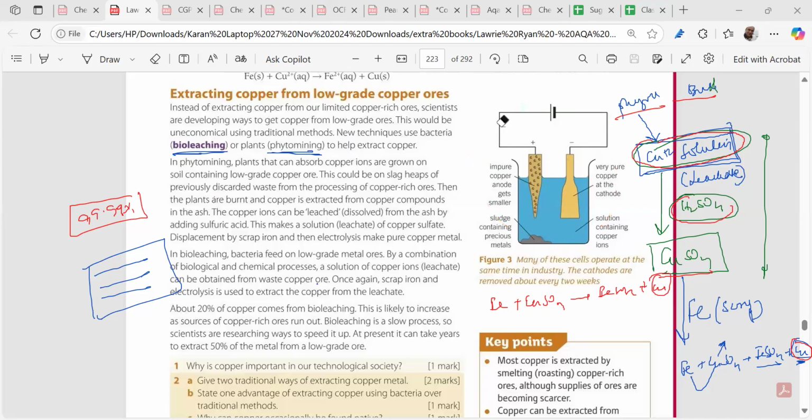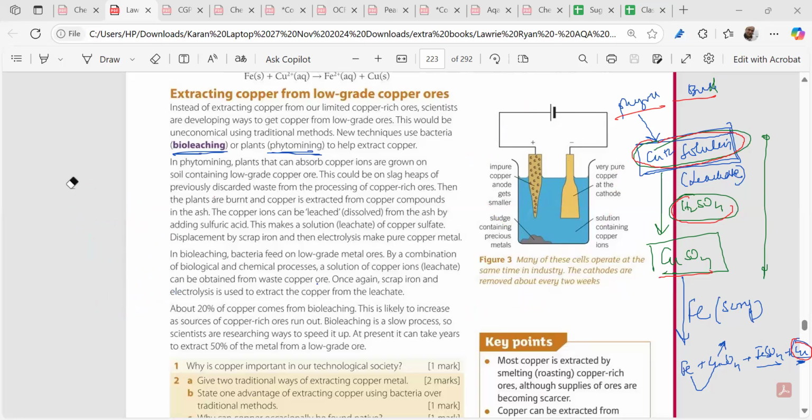Everybody is clear now. In phytomining and bioleaching, both processes are the same. In phytomining, we grow plants in the low grade ore soil. Slowly, with months and years, the copper 2 plus ion from the low grade ore soil gets deposited in the plants. Is it clear, everybody? They're depositing in the plants.